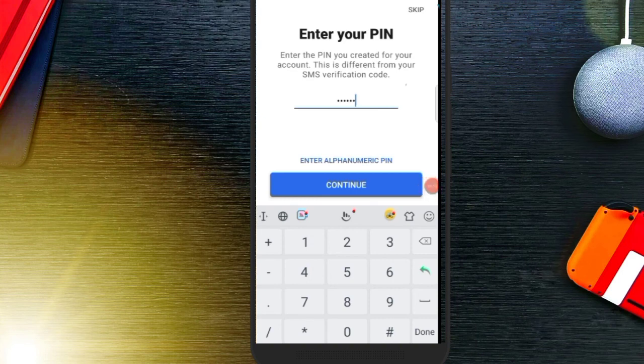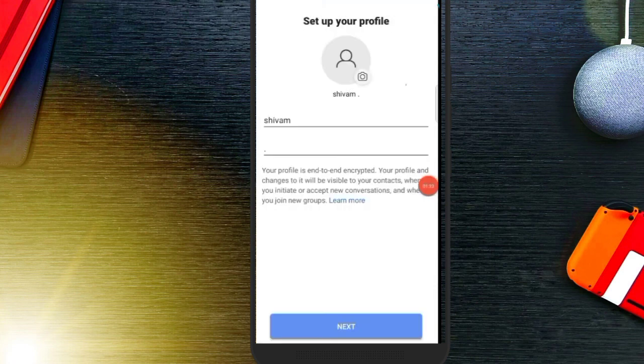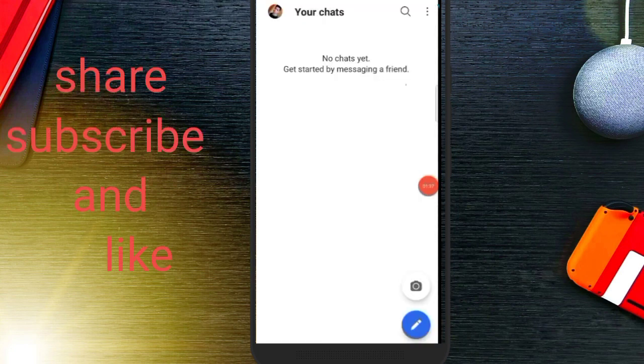So you have to create a 4-digit PIN. So you can see it is a fully secure app. Again, it's requiring some time, so you can create your profile here. So I will be giving my name and I will be uploading my profile.